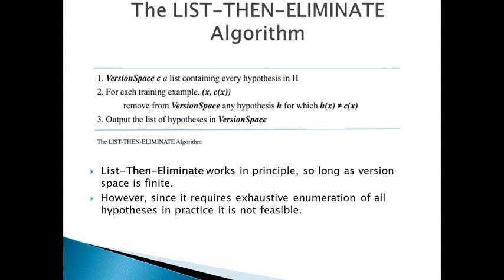So this is the very first step. What the list then eliminate algorithm will do is, first, initialize the version space to contain all the hypotheses in capital H. Then it eliminates any hypothesis which is found inconsistent with any training example.